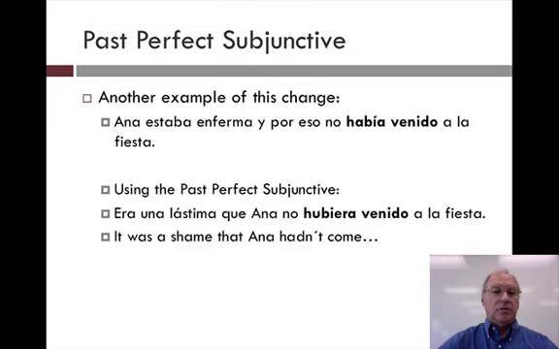It was a shame I had not eaten breakfast. Another example of this change. Ana estaba enferma y por eso no había venido a la fiesta. Ana was sick, and because of that, had not come to the party. Now, put in era una lástima, an expression that needs subjunctive. We must say, era una lástima que Ana no hubiera venido a la fiesta. Hubiera venido, Ana had not come to the party. And we must have hubiera venido. We cannot use había venido in that case at all because we have to have subjunctive there.